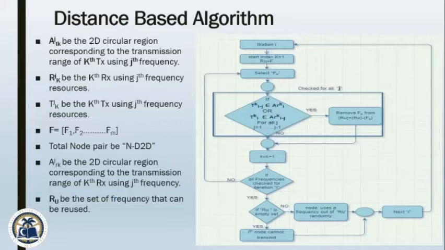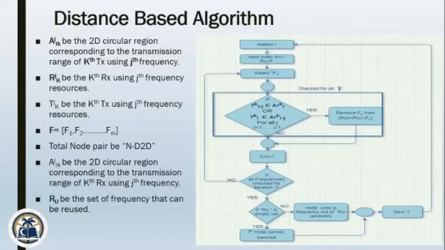Let A subscript R k power j be the 2D circular region corresponding to the transmission range of the kth receiver using the jth frequency. Let RU be the set of frequencies that can be reused. Now the basic idea is that when a D2D pair enters the system, it passes through the decision block that checks if the contending transmitter is outside the transmission range of all the existing receiver nodes, or if the contending receiver is outside the transmission range of all the existing transmitter nodes.